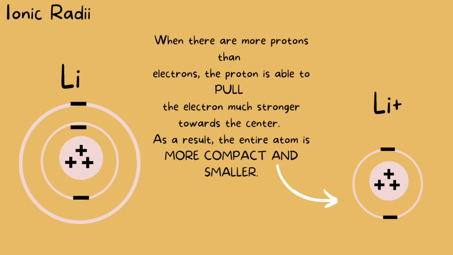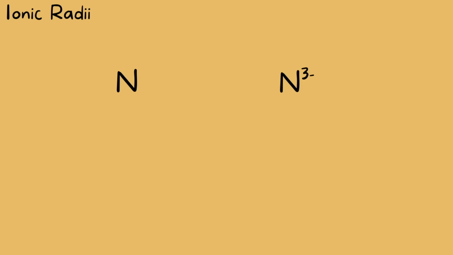You will automatically notice that the cation is smaller than its neutral form. That is because cations will always have more protons than electrons. This creates a much stronger energy pull coming from the protons, and they're able to pull the electrons closer to the nucleus. In contrast, we have an anion.